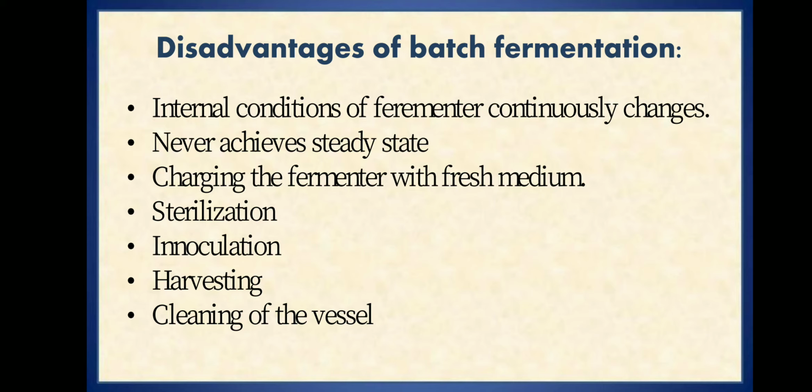The fermenter has to be sterilized every time, and inoculated with a fresh culture. The harvesting process also has to be carried out under aseptic conditions every time. Every time a batch is complete, we have to clean the vessel. So these are the several disadvantages of batch fermentation.